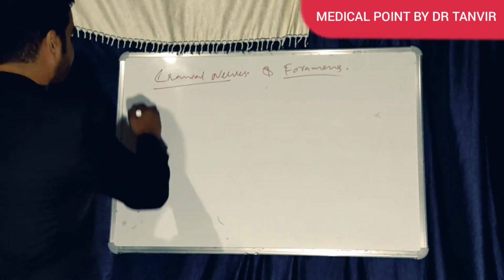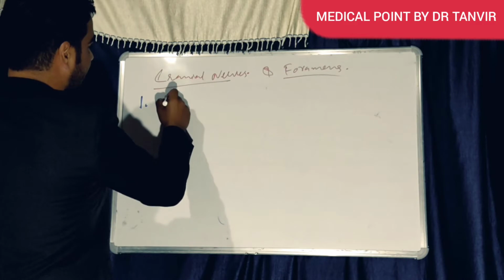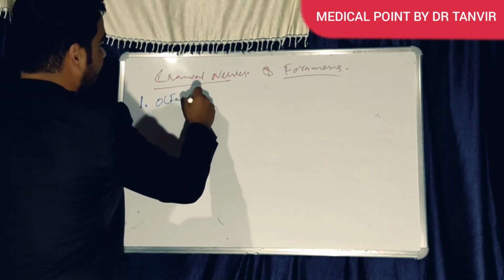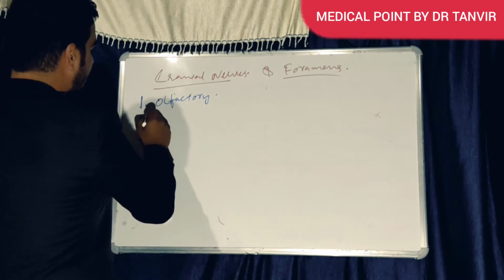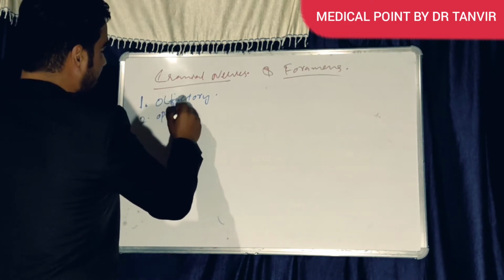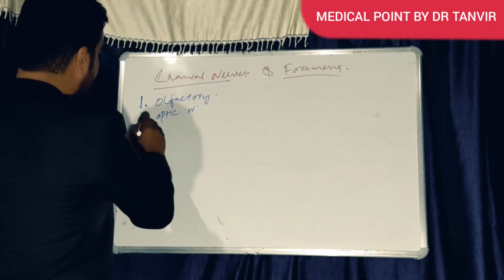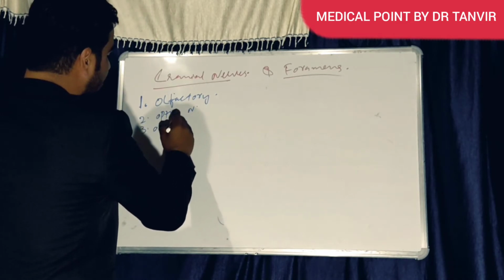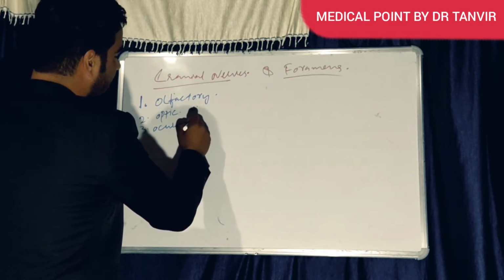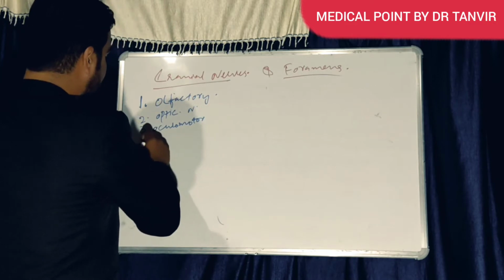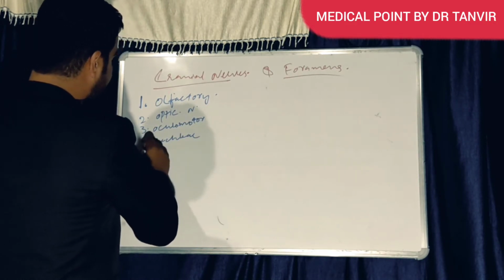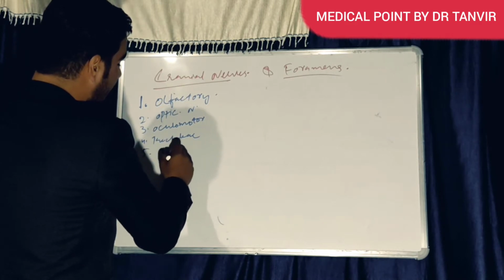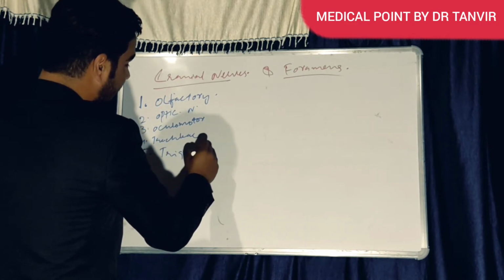According to serial number: first nerve, it's olfactory. Second nerve, we have optic. Third, we have oculomotor. Fourth, we have trochlear. Fifth, we have trigeminal nerve.